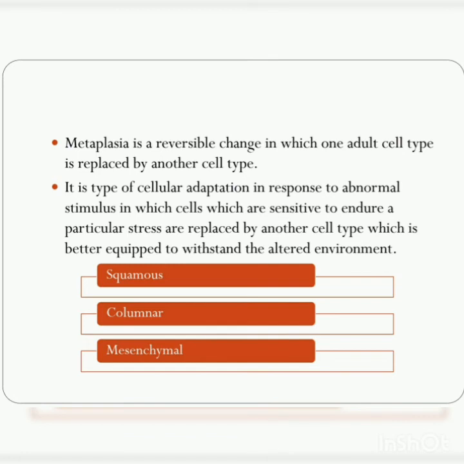Then we come to mesenchymal metaplasia. The common types of mesenchymal metaplasia are osseous and cartilaginous. Osseous metaplasia refers to the formation of bone in fibrous tissue and cartilage, and it can occur in the fibrous stroma of certain tumors and the cartilage of the larynx and bronchi in certain elderly people. Cartilaginous metaplasia occurs during the healing of fractures.